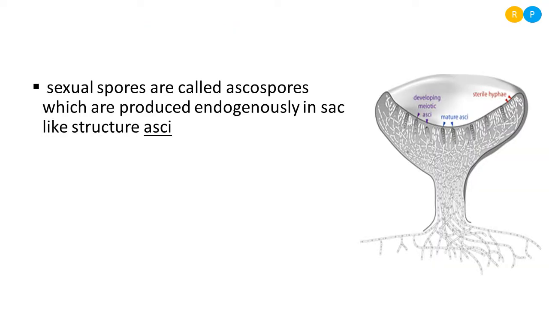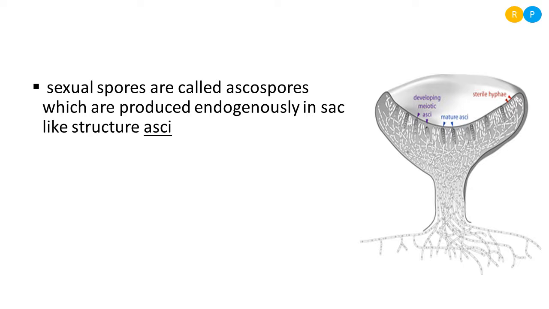The sexual spore formed in this member is the ascospore. So the name of the sexual spore is ascospores. We have already studied the sexual cycle. The first is plasmogamy, fusion of protoplasm. Second is karyogamy, fusion of nuclei. And the last one is meiosis of zygote that results in the formation of haploid spores. So the haploid spores of sexual reproduction here are ascospores.